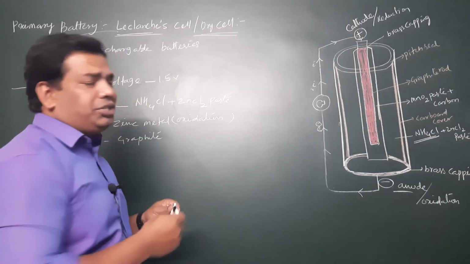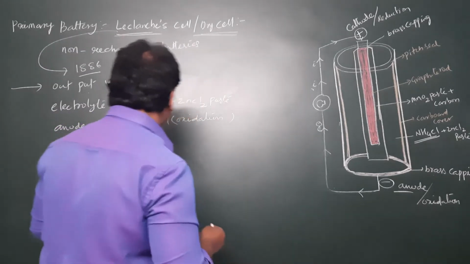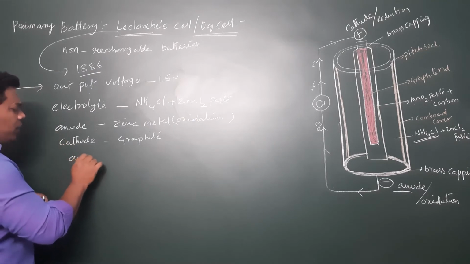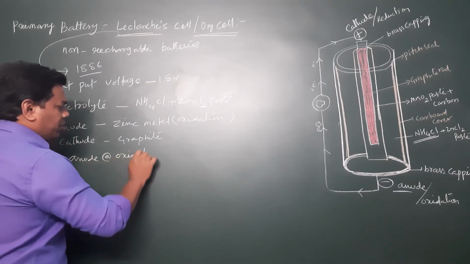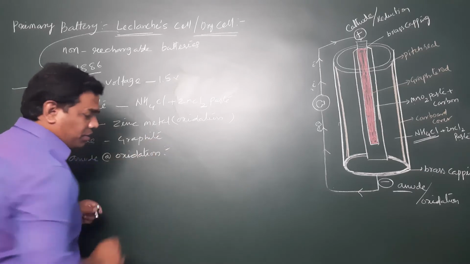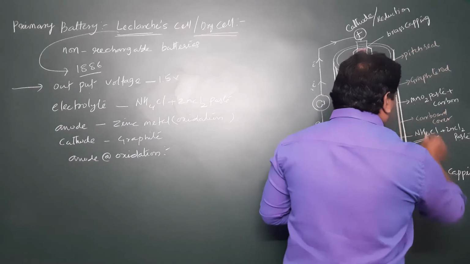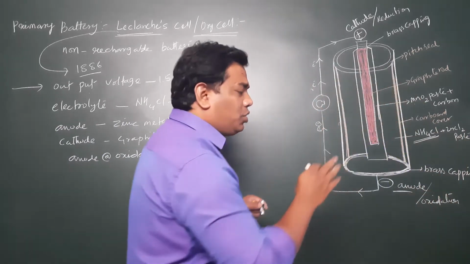We will discuss where the oxidation reaction takes place and where the reduction reaction takes place. First of all, we know very well that at the anode, oxidation takes place. Zinc undergoes oxidation, releasing 2 electrons: Zn solid converts into Zn2+ and releases 2 electrons.